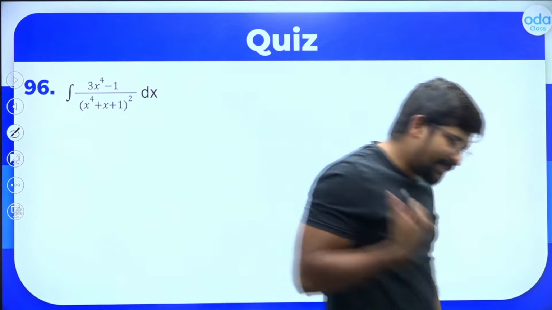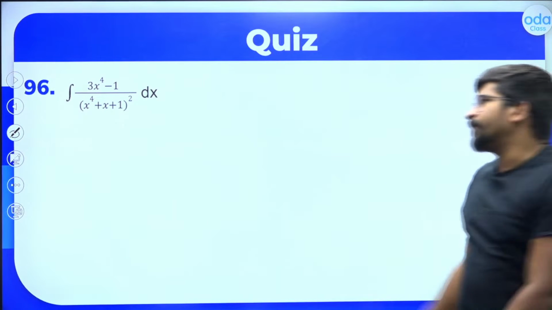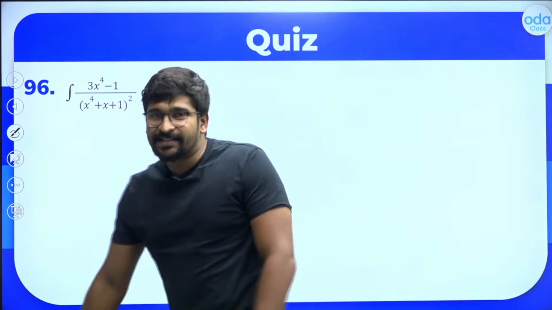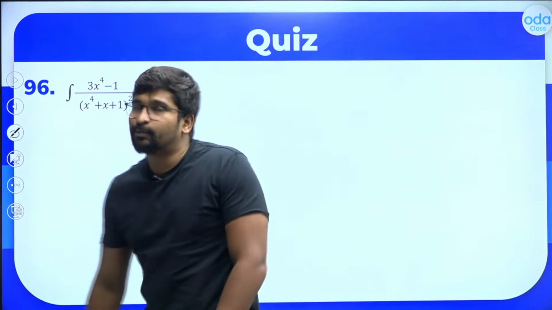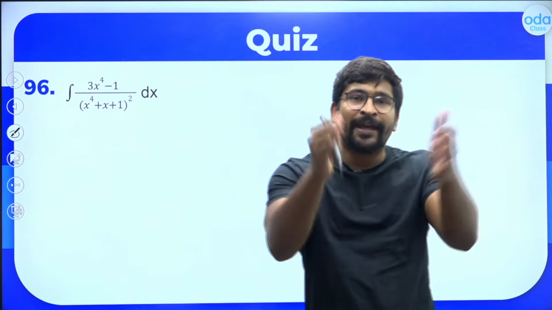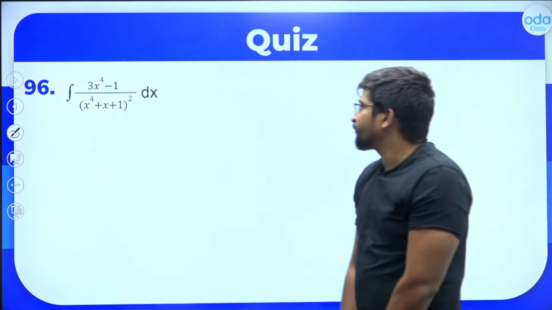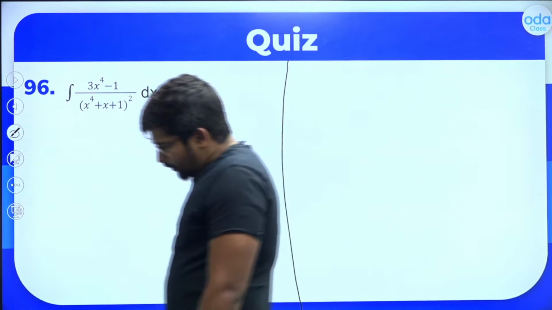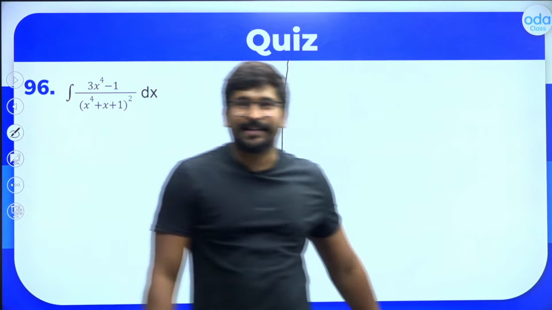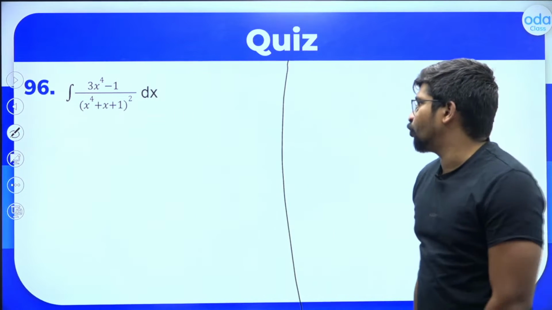How many of you can think of some sort of a solution to this? Integral of 3x raised to 4 minus 1 divided by x raised to 4 plus x plus 1 the whole square. How can you integrate this question? If you can, just give an answer in the comment box, my dear friends. What can we do here?